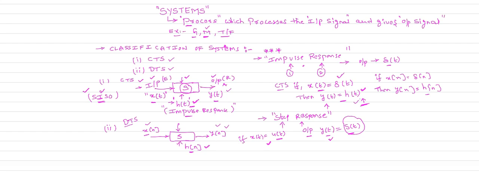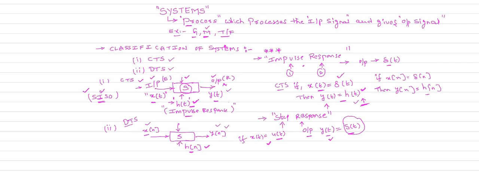With the help of the impulse response, we can easily characterize the nature of your system, whether stable or unstable, linear or non-linear. We will concentrate on the impulse response later in the subject, but up to now you should know its definition. It is the response of the system due to impulse input, whereas the step response is the response of the system due to unit step as the input.